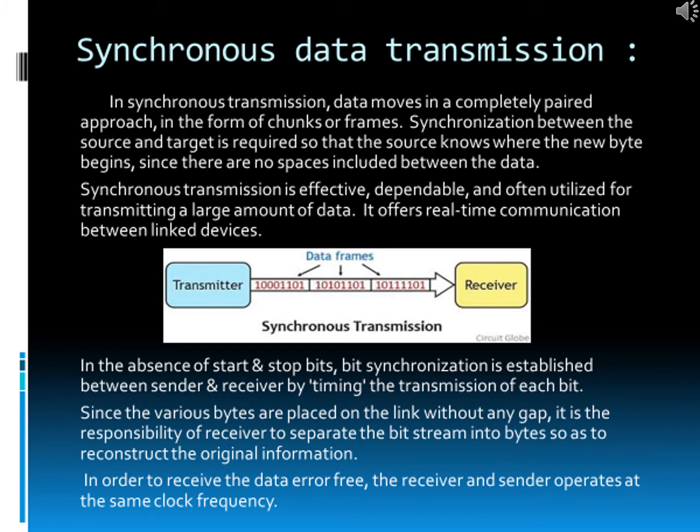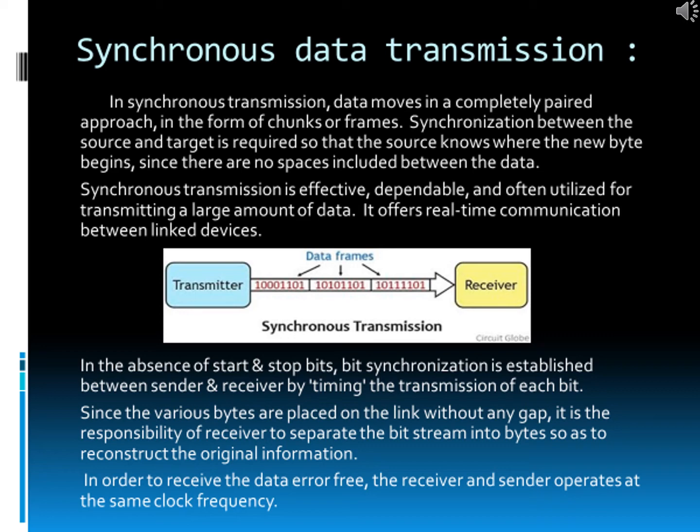Now, students, what is synchronous data transmission? In synchronous transmission, data moves in a completely paired approach in the form of chunks or frames. Synchronization between the source and target is required so that the source knows where the new byte begins, since there are no spaces included between the data. Synchronous transmission is effective, dependable, and often utilized for transmitting a large amount of data. It offers real time communication between linked devices.